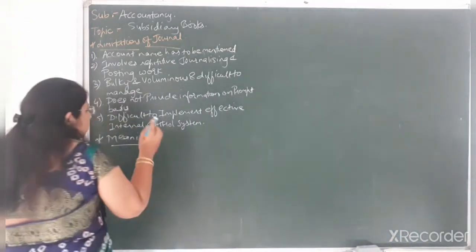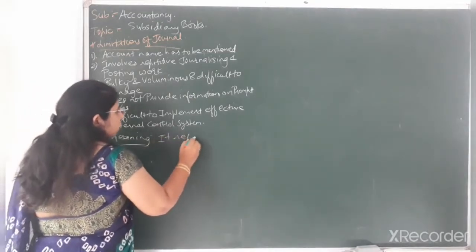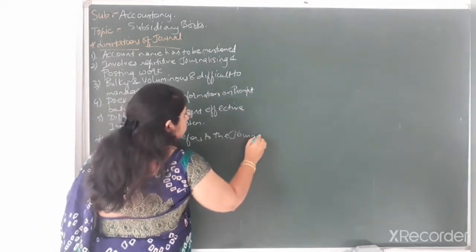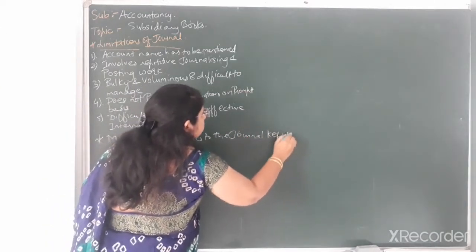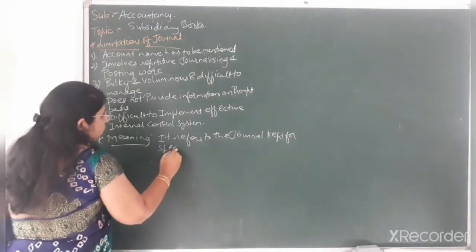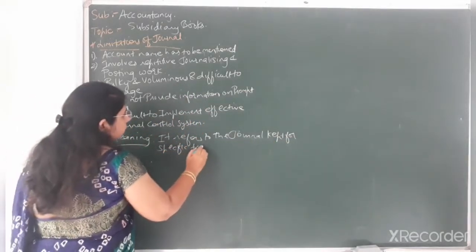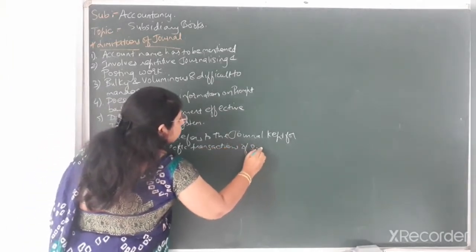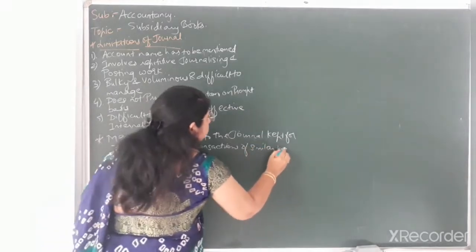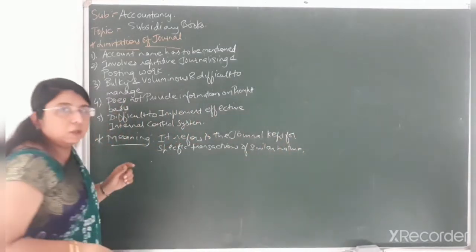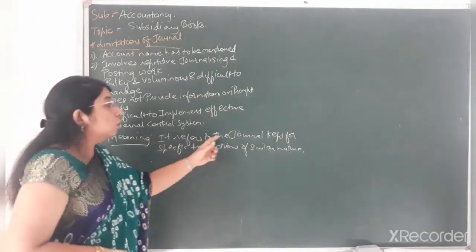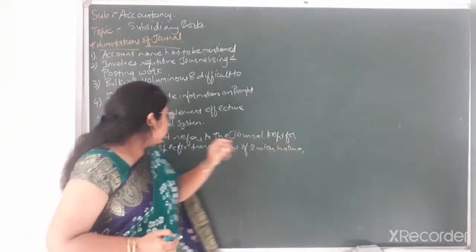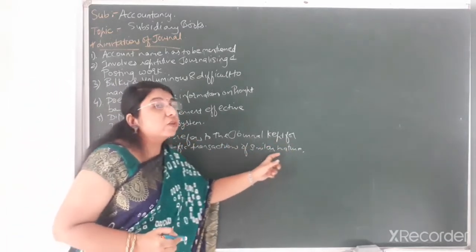Okay, so first of all we'll understand the meaning of subsidiary books. Let us see. It refers to the journal kept for specific transactions of similar nature. Okay, again I am repeating, it refers to the journal. It means subsidiary book is also a part of journal only, kept for specific transactions of similar nature.